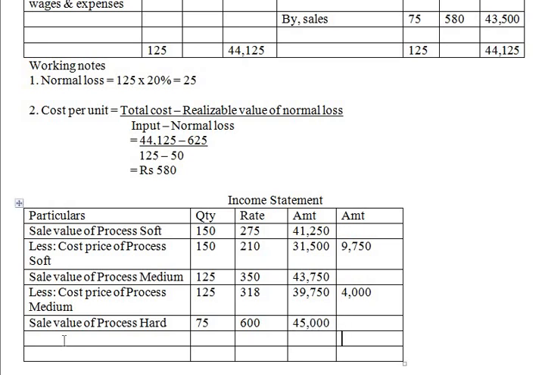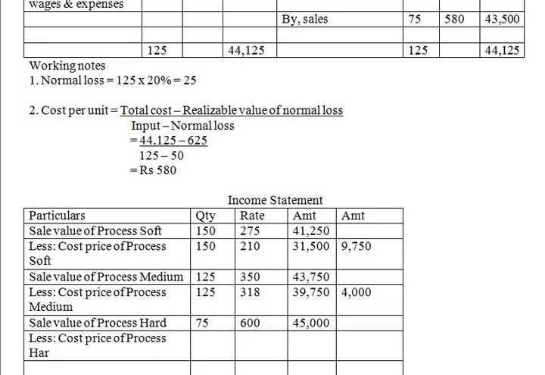Now next, from this less cost price of process hard, 75, and here it is 580 and the amount is 43,500.